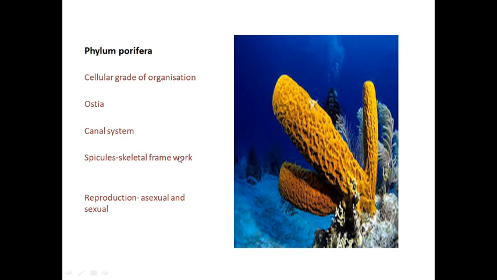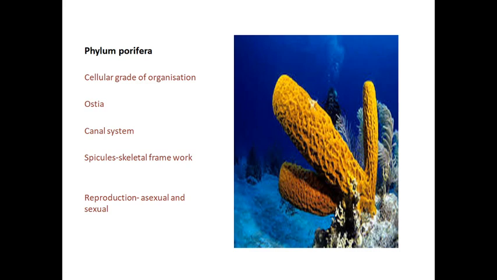What type of reproduction is there? Two methods: one is asexual, the other is sexual. Asexual means the body divides into two equal halves, like amoeba, forming a new organism. Sexual means separate organisms, male and female, occur. Examples are Euplectella and Scypha. These are all examples of the phylum Porifera.